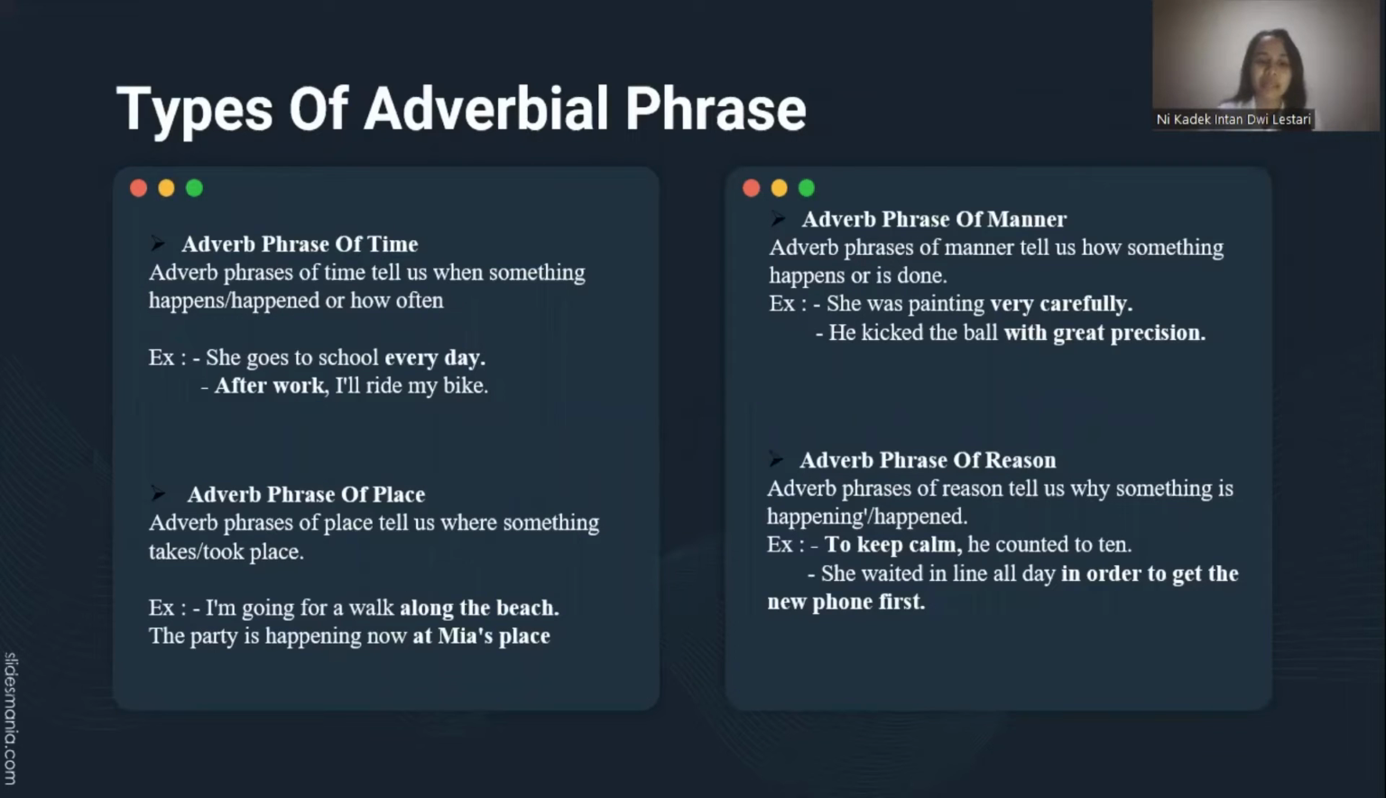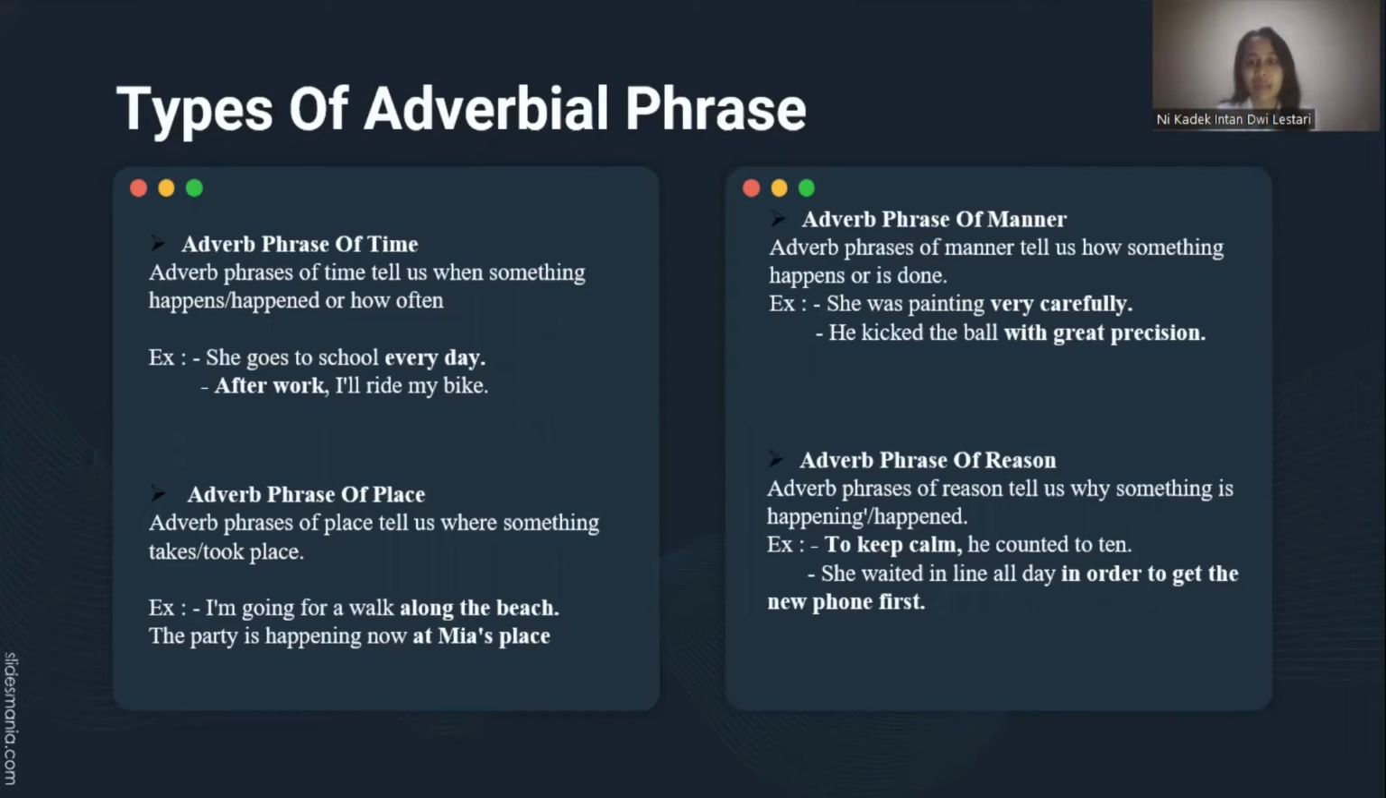The second one is adverb phrase of place. Adverb phrases of place tell us where something takes or took place. For example, I'm going for a walk along the beach. The party is happening now at Mia's place.